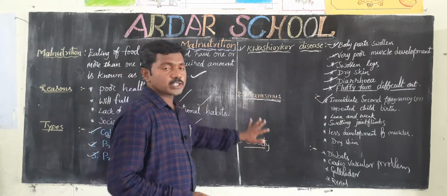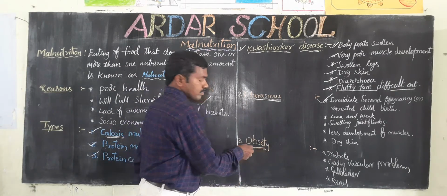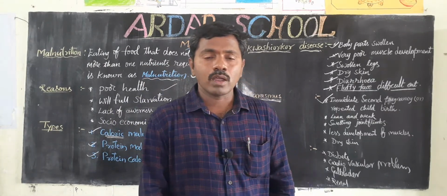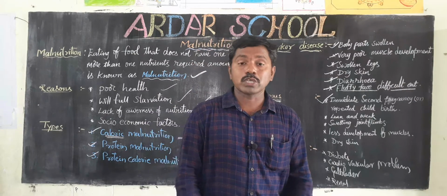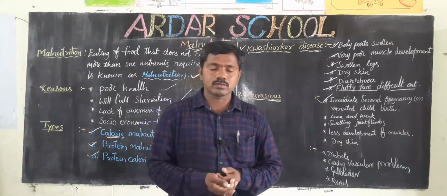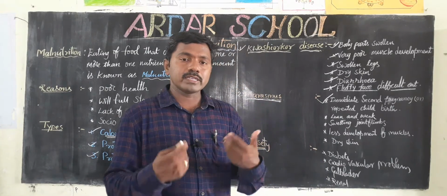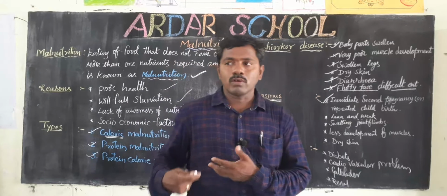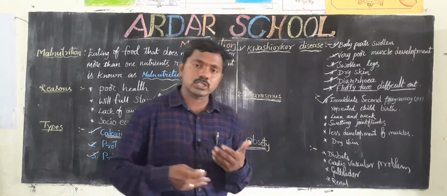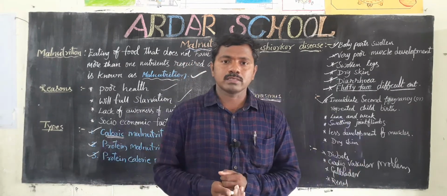Okay children, next one, obesity. So what is obesity? Obesity means high consumption of caloric food, meaning energy giving food, taking more fatty foods and junk foods. So that energy is stored in our cells. That energy is turned into fat. Fat is stored in our body, and we become like this.